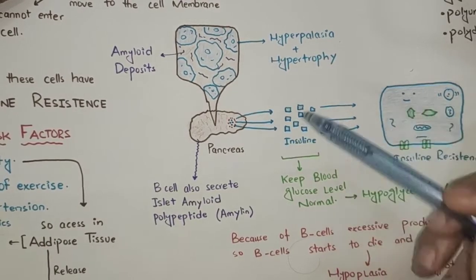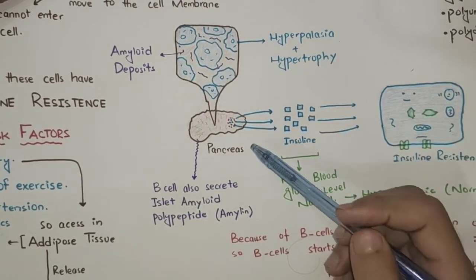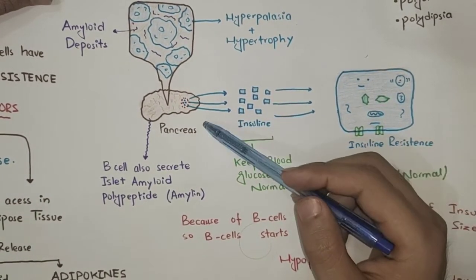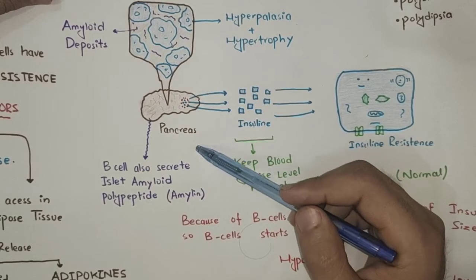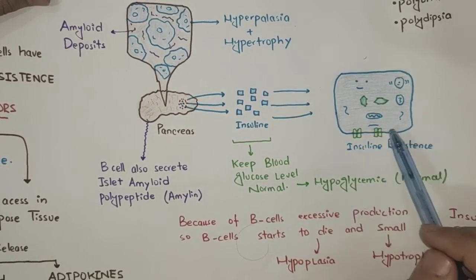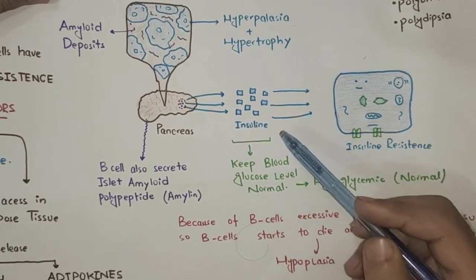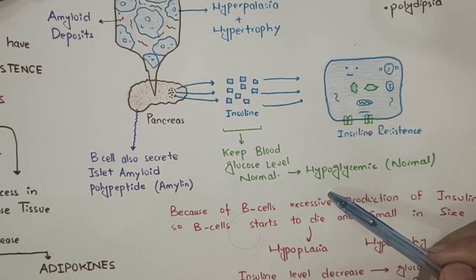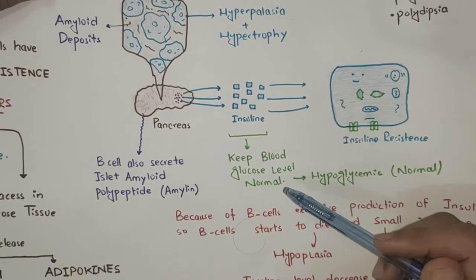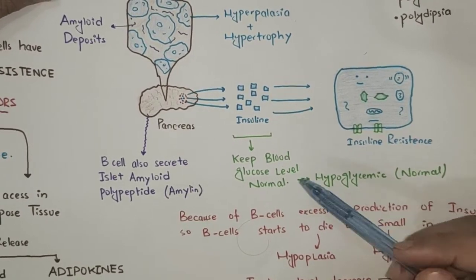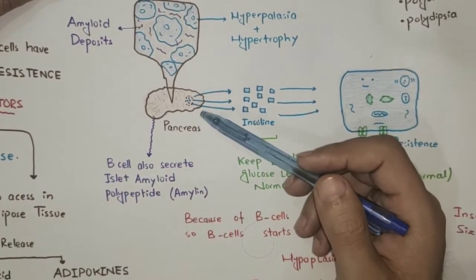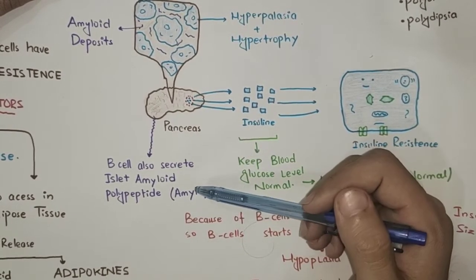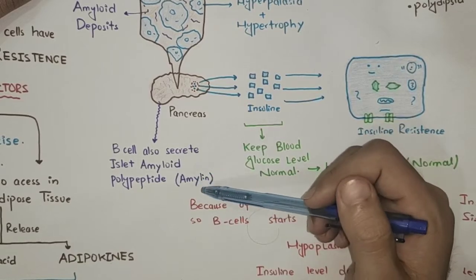Because of this hyperplasia and hypertrophy, much more insulin is produced, so it can normalize the blood glucose level by acting on the insulin resistant cells. So they keep the blood glucose level normal in the early stage of a type 2 diabetic patient. In addition to insulin, beta cells also produce islet amyloid polypeptide, amylin.